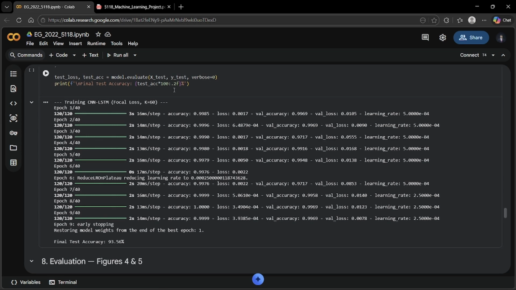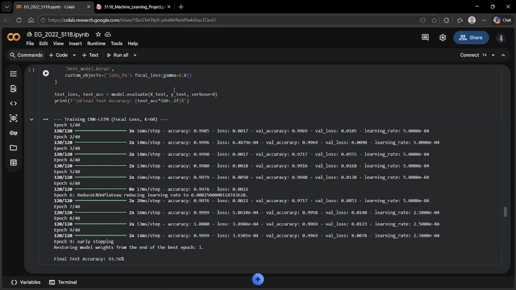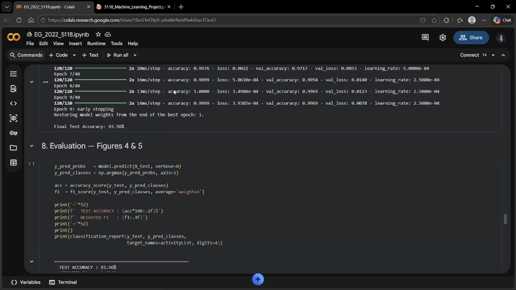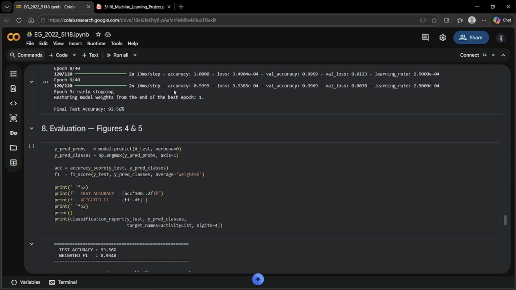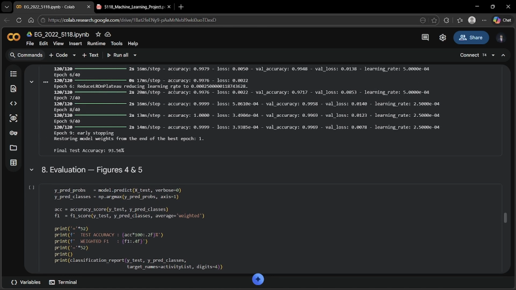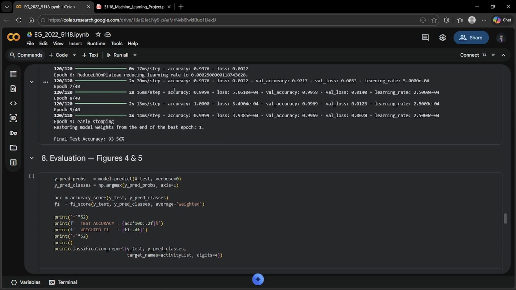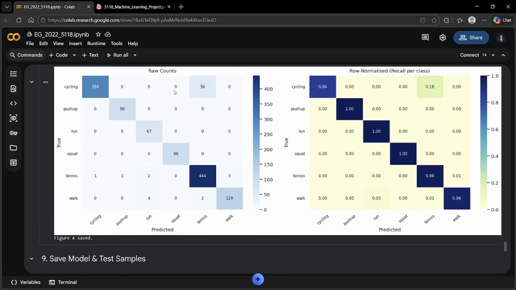The model trained for only 9 epochs before early stopping triggered. The final test accuracy was 93.56% with a weighted F1 score of 0.9348. Push-up, run and squat all achieved perfect or near perfect recall. The only significant mistake was 56 cycling sequences predicted as table tennis.